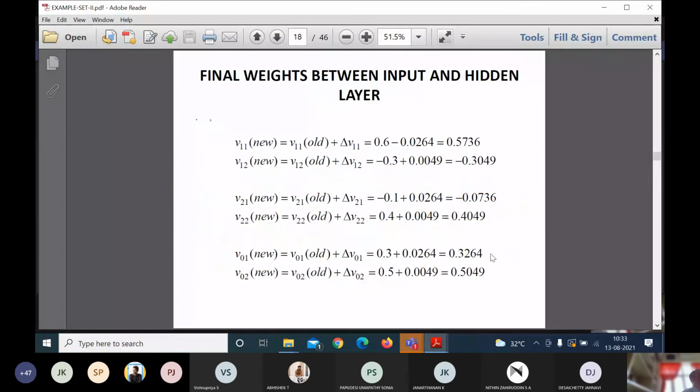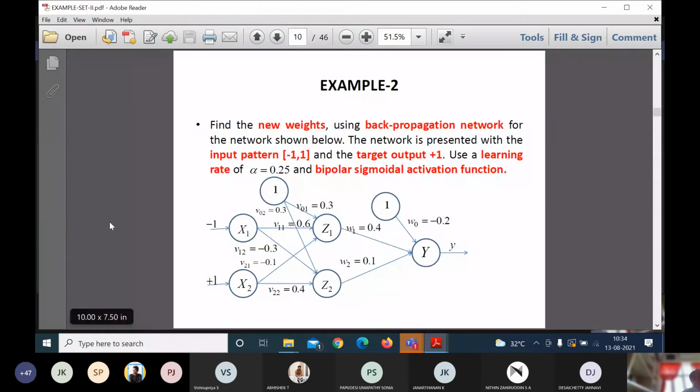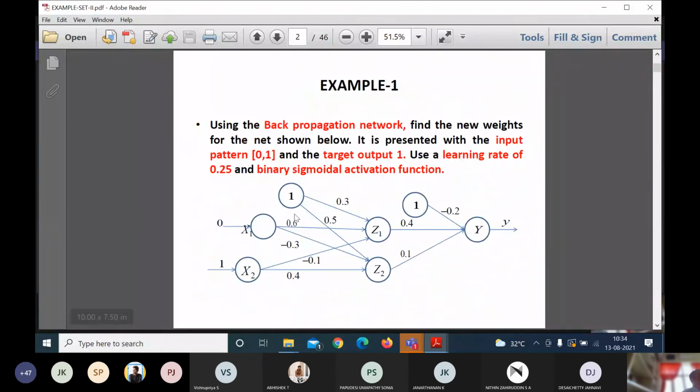Once you have this, I need to apply the new updated weight values over here with inputs 0 and 1. Then I calculate Z1 here and Z2 here, apply the activation function, and find the net input over here.